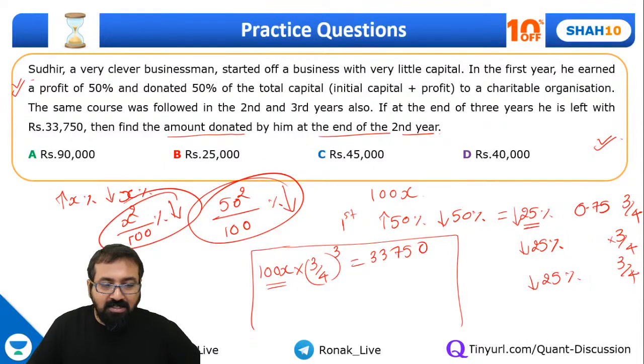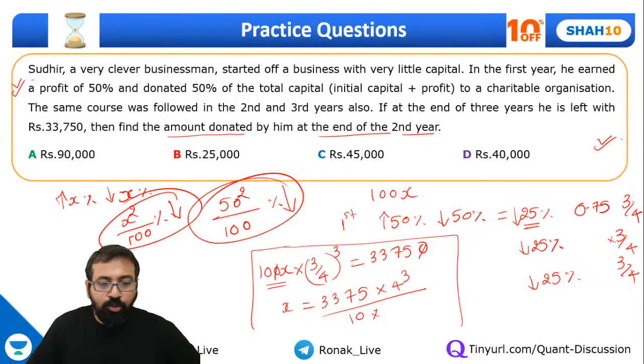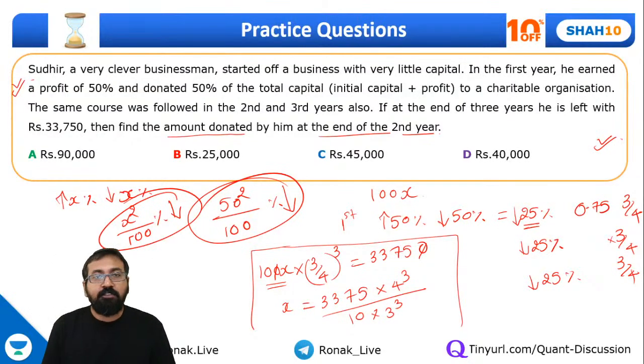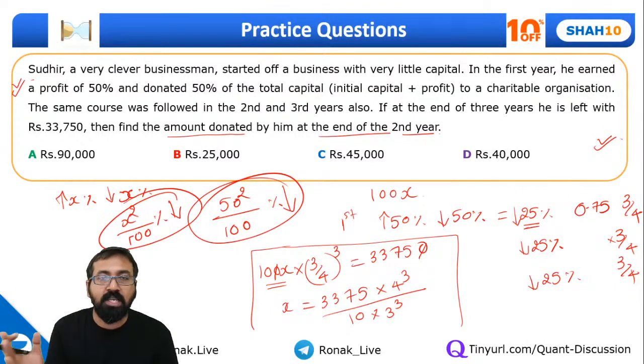So if I simplify this, this will come out to be x is equal to, now let's straight away cancel off the 0, 3375 into 4 cube divided by 10 into 3 cube. Now guys, please understand, if you're good at cubes, when we reduce by 25%, the amount gets multiplied by 0.75, it becomes 75%. So the multiplying factor for the reduction of 25% is 0.75, or you can say 3 by 4. Please remember this thing. Yeah, hi Dhriti.